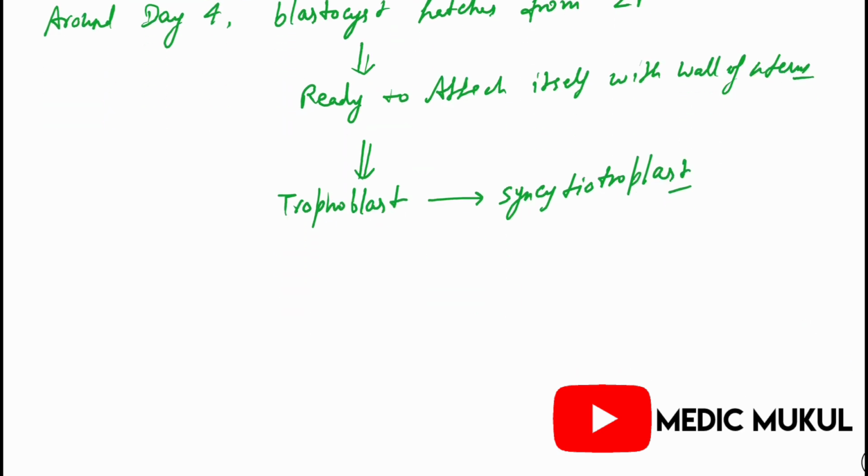During implantation, the following processes will occur. First there is the cleavage, and after the cleavage, compaction will occur. So what is compaction?